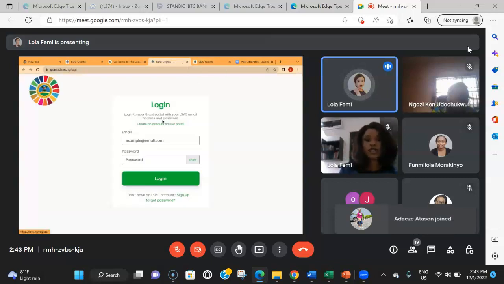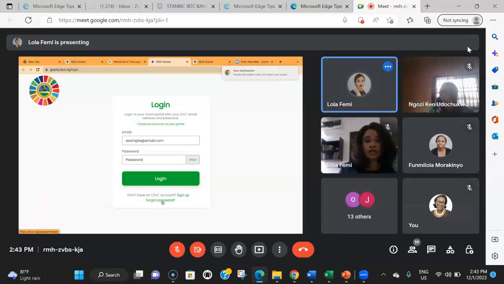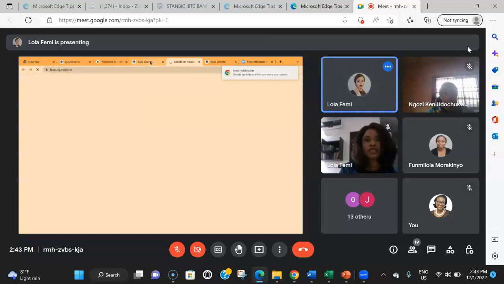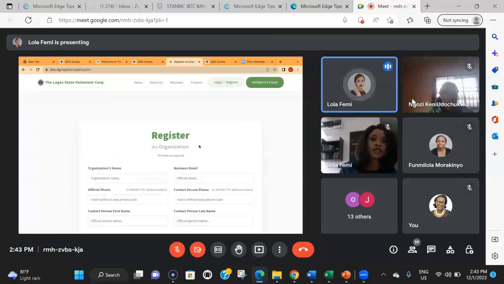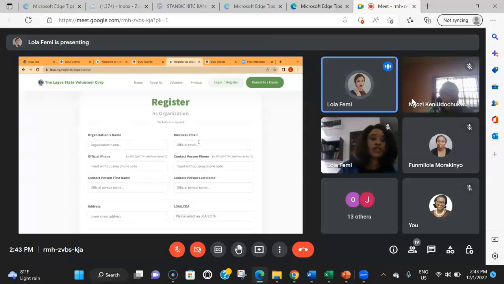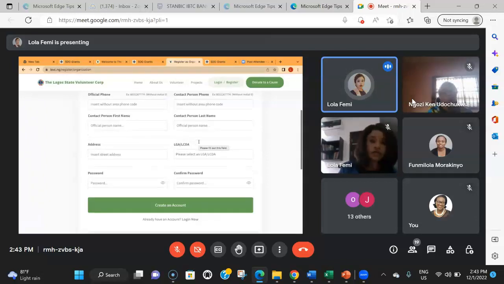Okay, so it leads you here. If you don't have an account with LSVC, you have a link here that you can just use to create an account. So I'm just going to click on this so I can demo that to you. You can create an account as an individual or as an organization. The difference between both of them is like the lady that asked if she could apply for the grant with her school. You can sign up for this because you already have an organization. But if you don't have an organization, you can sign up as an individual as well.